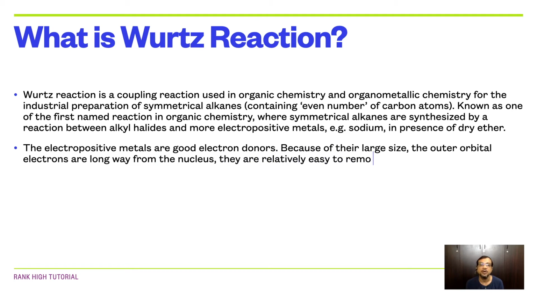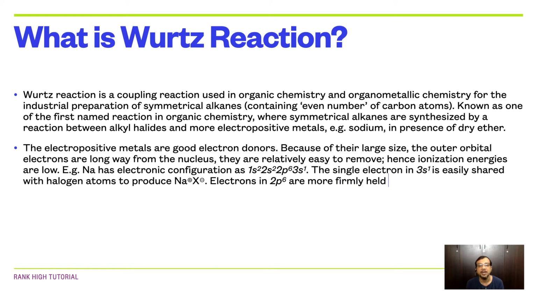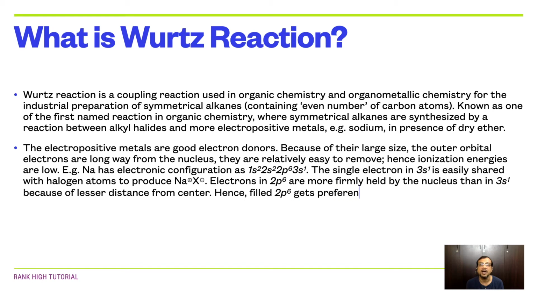For example, sodium has the electronic configuration 1s2, 2s2, 2p6 and 3s1. The single electron in the 3s1 orbital is easily shared with halogen atoms to produce Na+ X-. Electrons in 2p6 are more firmly held by the nucleus than in the 3s1 orbital because of lesser distance from the center. Hence, the filled 2p6 orbital gets preference over the half-filled 3s1 orbital if a more stable electronic configuration is concerned.